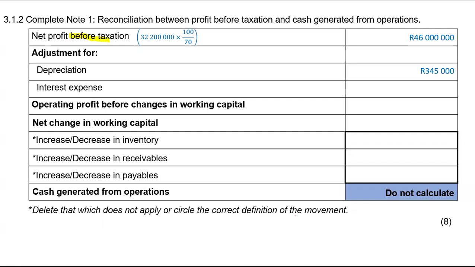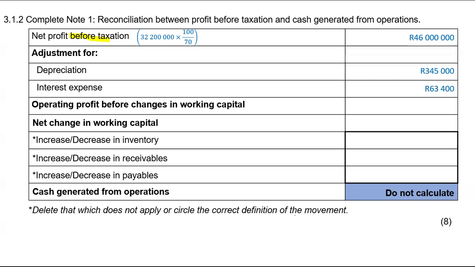The interest expense that you add here must be the interest expense for the current year, the one that was recorded in the statement of profit or loss. Okay, so pay attention to that. It must be interest expense that was recorded in the statement of profit or loss. That's the only one that you have to add back.